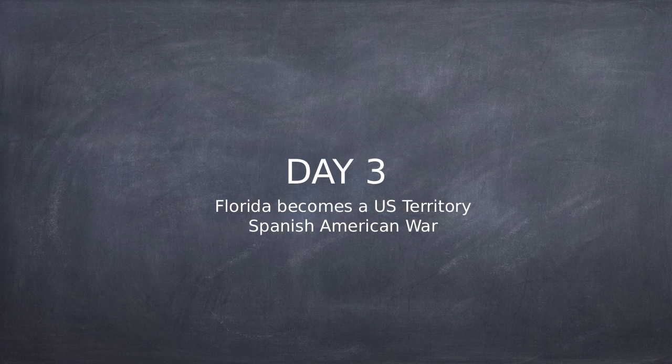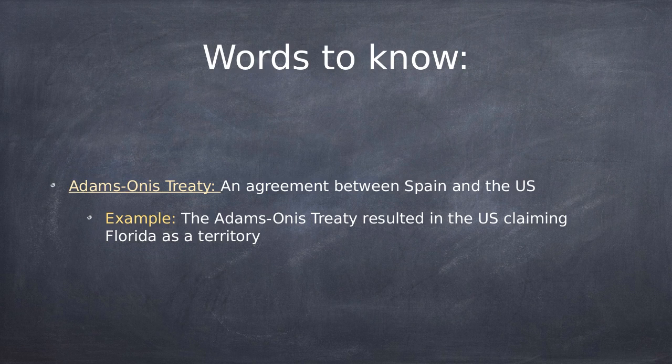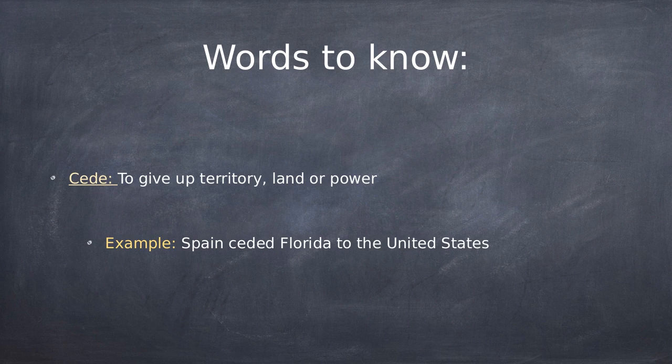And we're going to learn a little bit more about our vocabulary words right now, which is the Adams-Onis Treaty, which is an agreement between Spain and the U.S. This is the treaty that gave Florida to the United States. Cede is to give up territory, land, or power. Spain ceded Florida to the United States. That just means that they gave it up due to a treaty or losing a war or something like that.